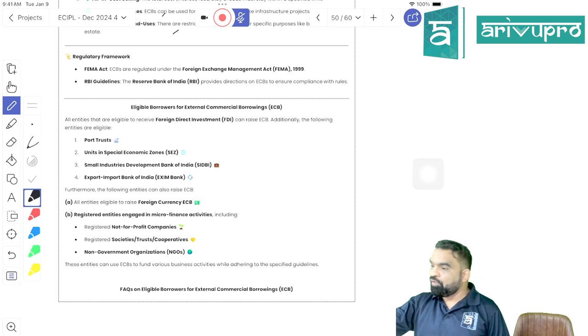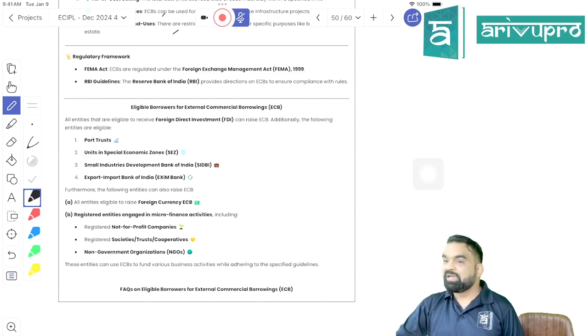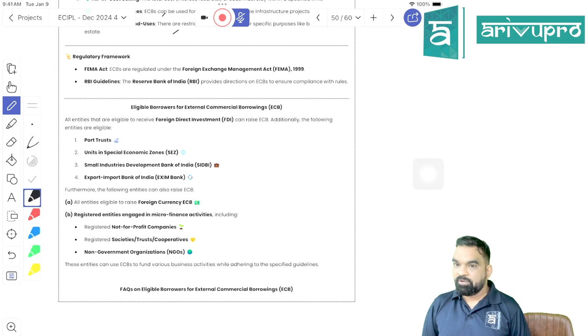Other than that, two banks are involved in the process. They are saying that SIDBI can raise funds in the form of ECB. Do you know what SIDBI is? Who is from CSEET? You have studied SIDBI in your economics subject.